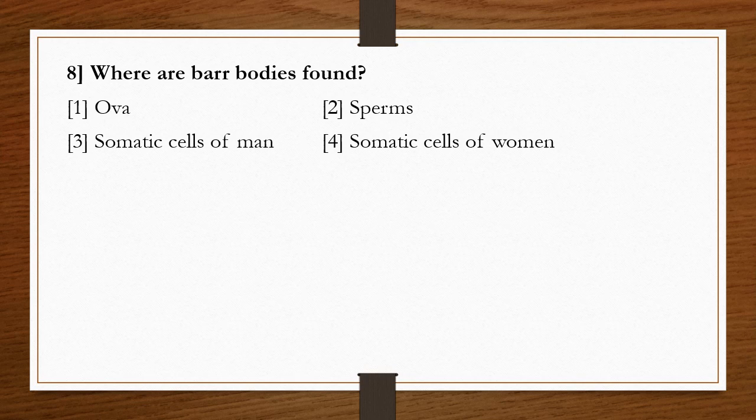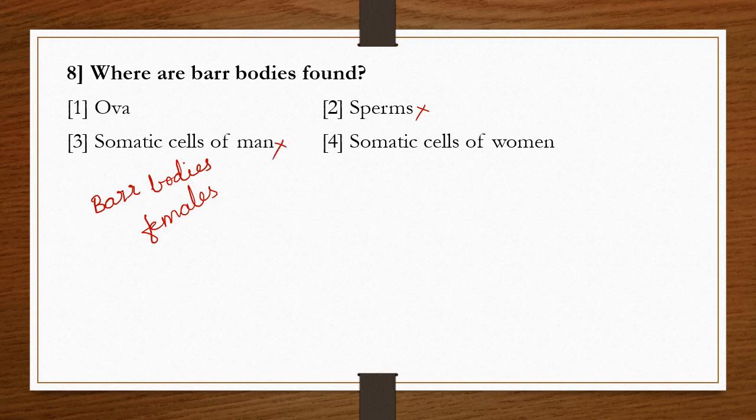We already know that Barr bodies are found in females. The second option, sperms, belongs to males, so it is not considered. And the third option, somatic cells of man, is also not considered.